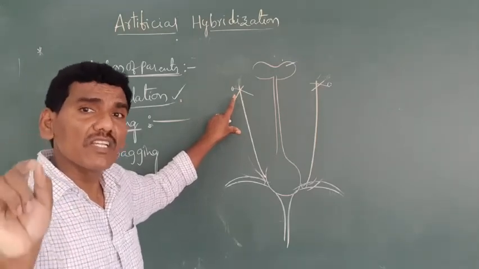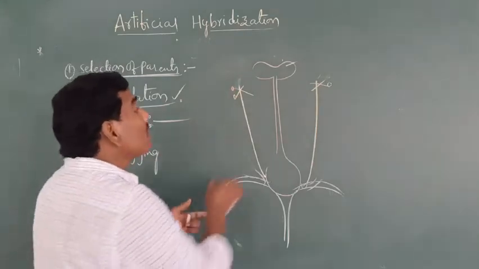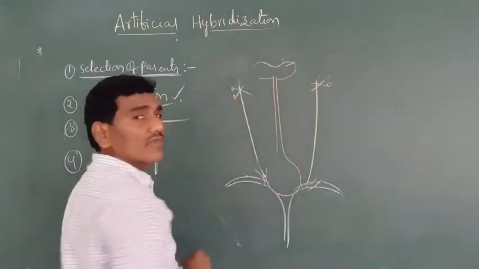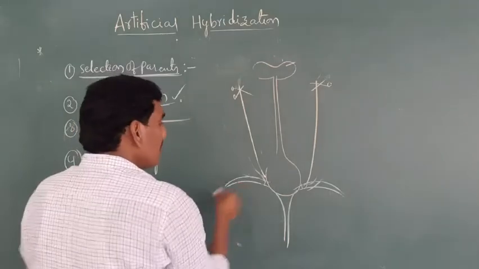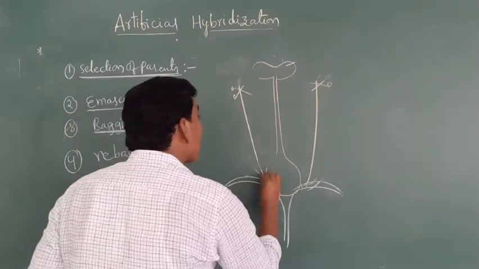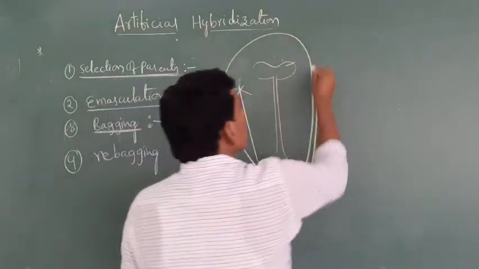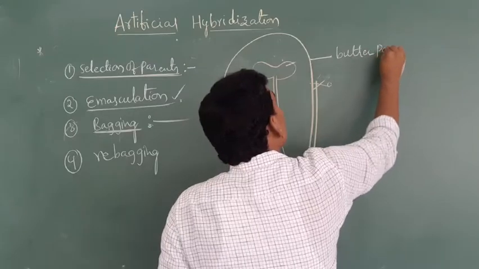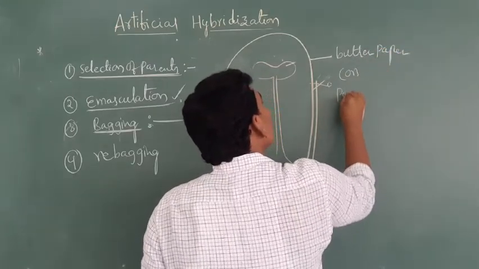After emasculation, this is nothing but a female flower. The female flower is enclosed by butter paper or a polythene bag.